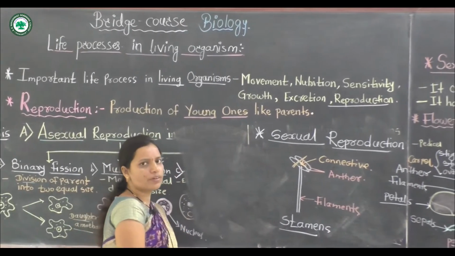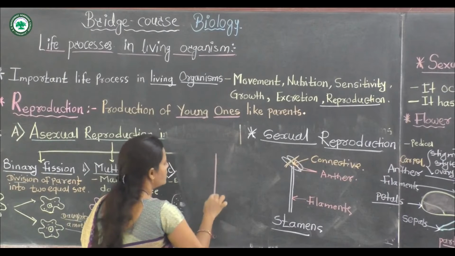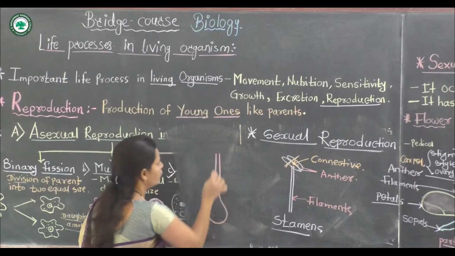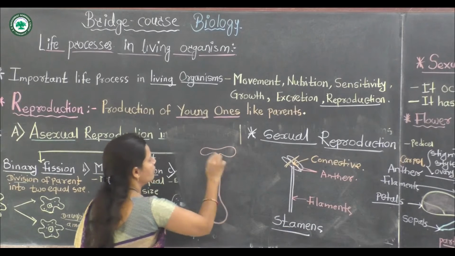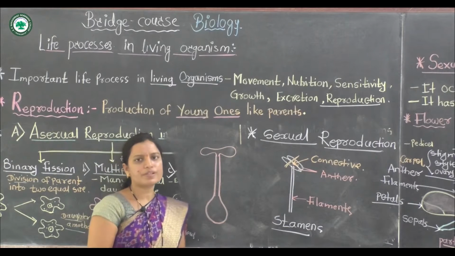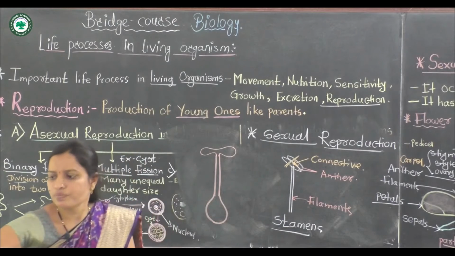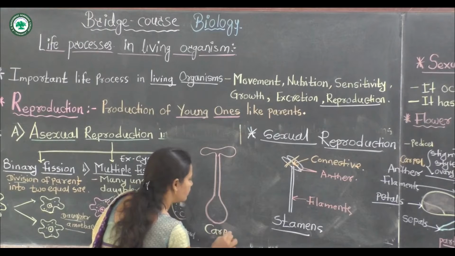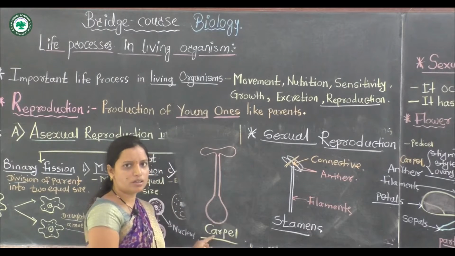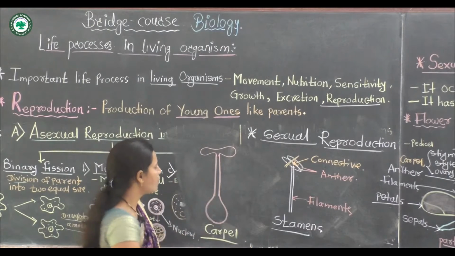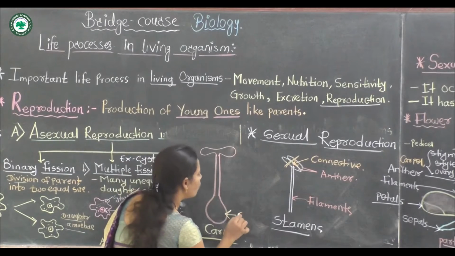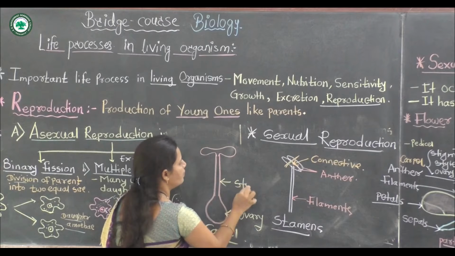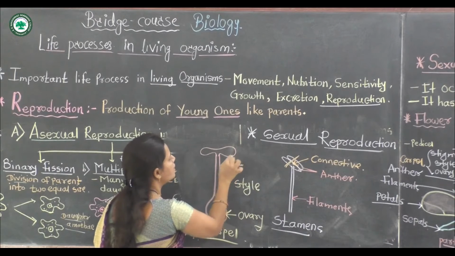The structure of gynoecium, the central part of the flower. These parts are the gynoecium, and individually it is called a carpel. This carpel is divided into ovary, style and stigma.